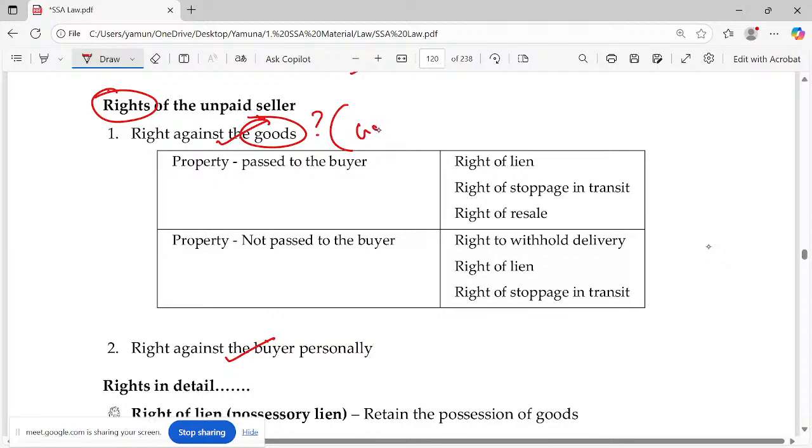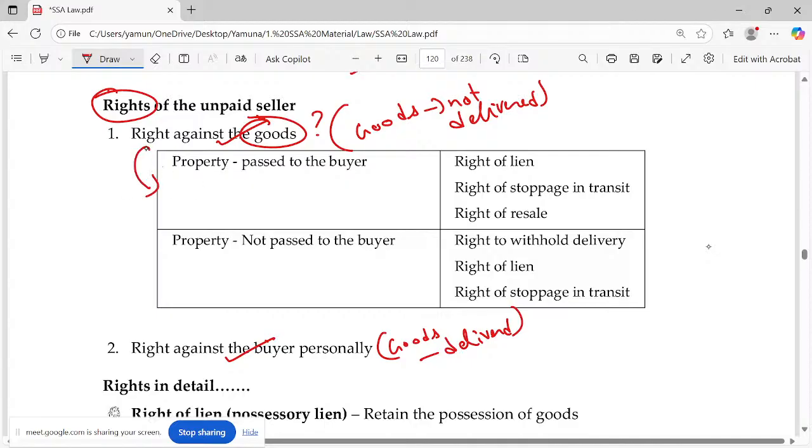If goods are not delivered to the buyer, then obviously என்ன பண்ணலாம்? குட்ஸ் வச்சுக்கலாம். ரைட், கரெக்ட் தானே. குட்ஸ் டெலிவர்டு அப்ப என்ன பண்ணலாம்? ஆப்வியஸ்லி பணத்தை கொடுன்னு சொல்லிட்டு வாயால கேட்க தான் முடியும். Okay, but the classification here under this right is in this angle whether the property is transferred or not. Property means what? No, legal ownership. Goods is ஒரு ஐட்டம் தான்.